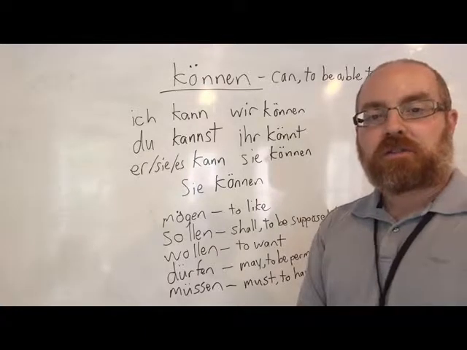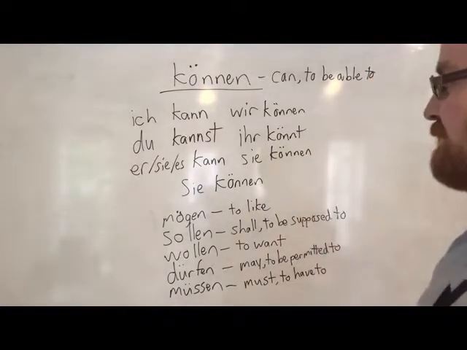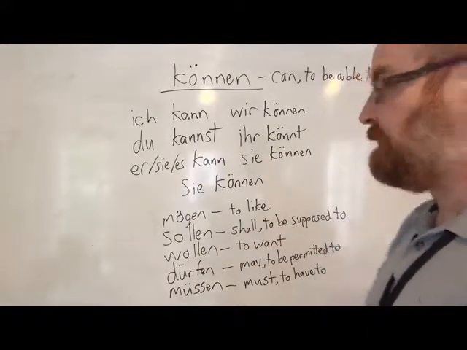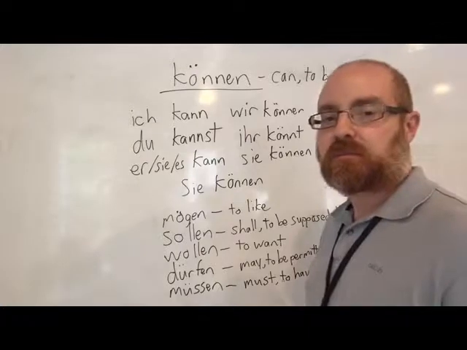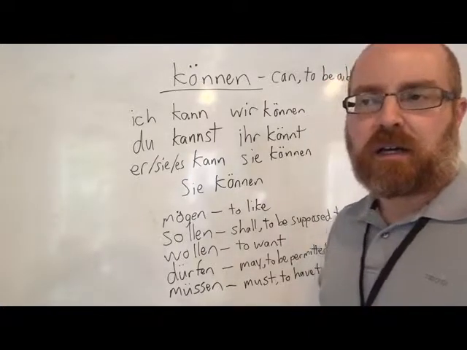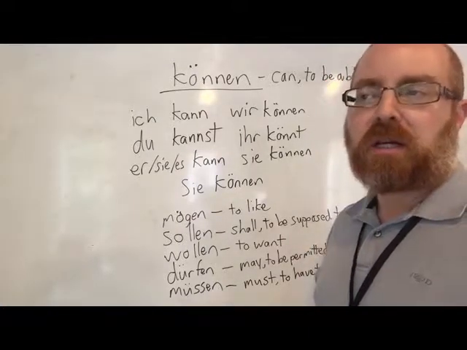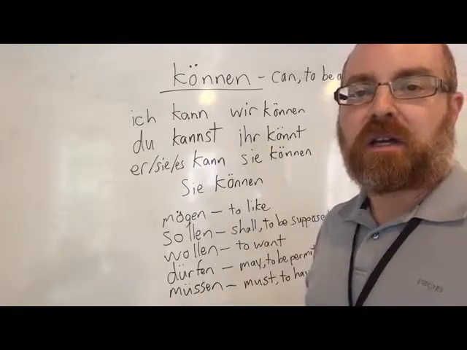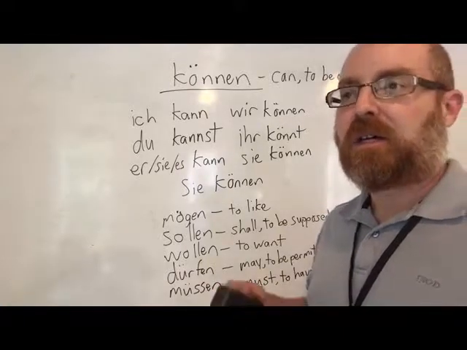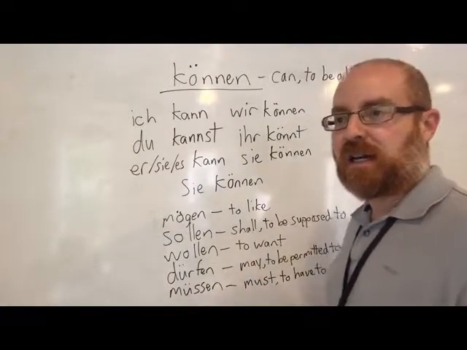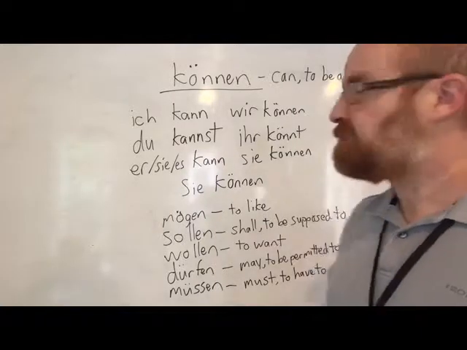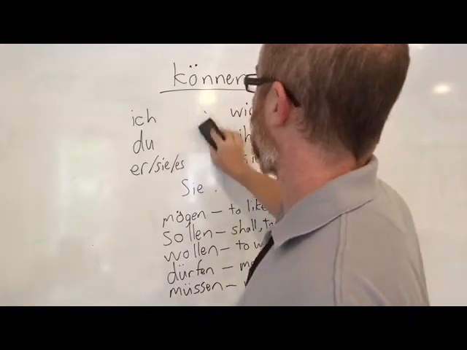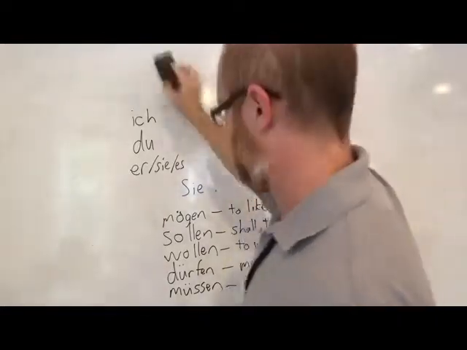Alright, so that's können. The next verb on our list is mögen. This also has a change from an umlauted O to an A. This means to like. Now, mögen is interesting, not always thought of as a modal verb, but it can be used in combination with another main verb. Typically it is not though. We like to say I like something, so I'll say I like pizza, ich mag Pizza. Okay, and that's a complete sentence on its own. But I'm going to go through the conjugations of it so we could see how it's similar.